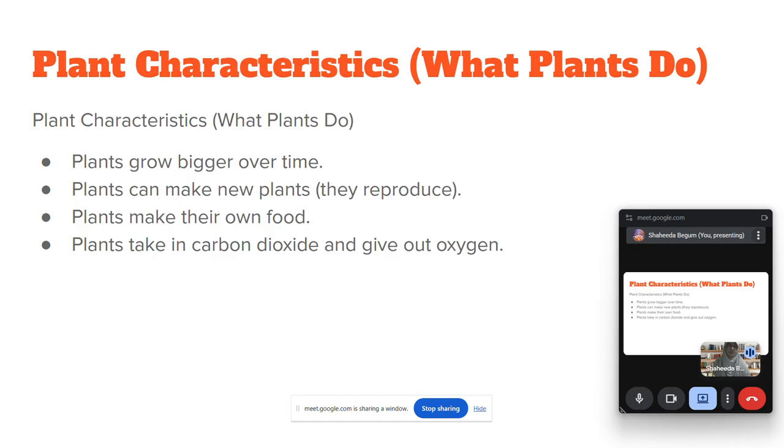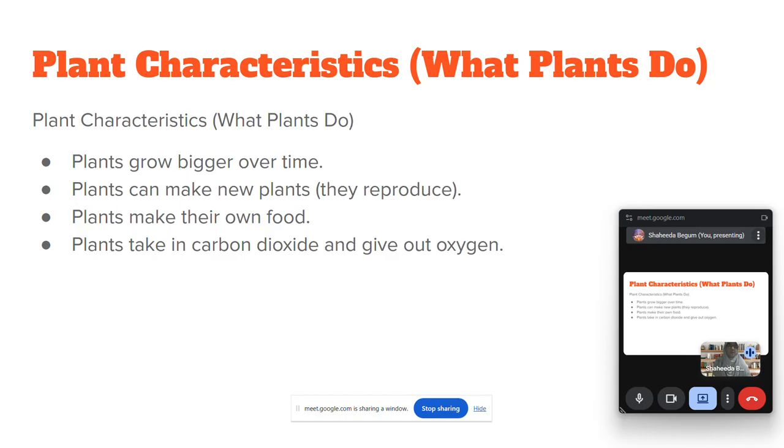What are the characteristics of plants? What do plants do for us? Plants grow bigger in no time, so they grow very fast. They have the ability to make new plants. That is called reproduction. And they make their own food. They take carbon dioxide and give out oxygen.